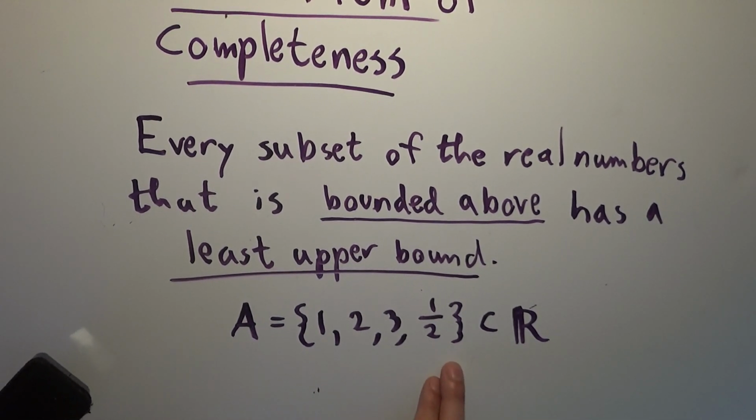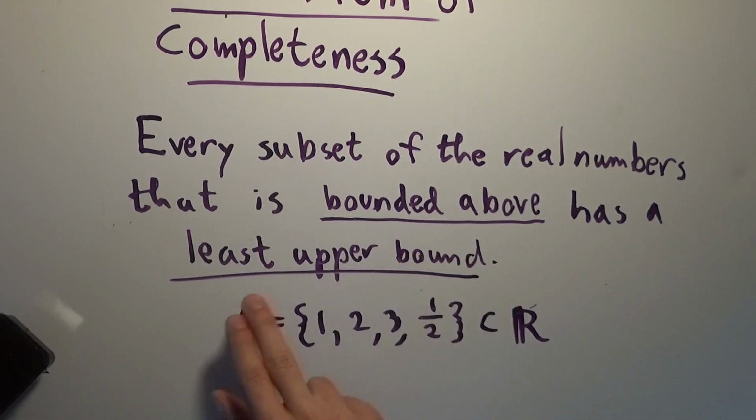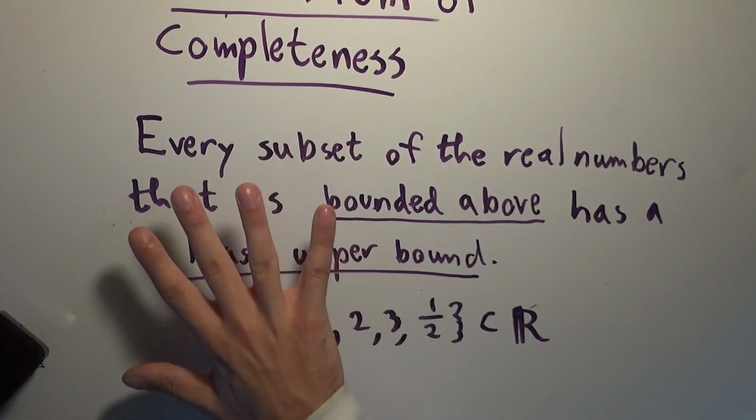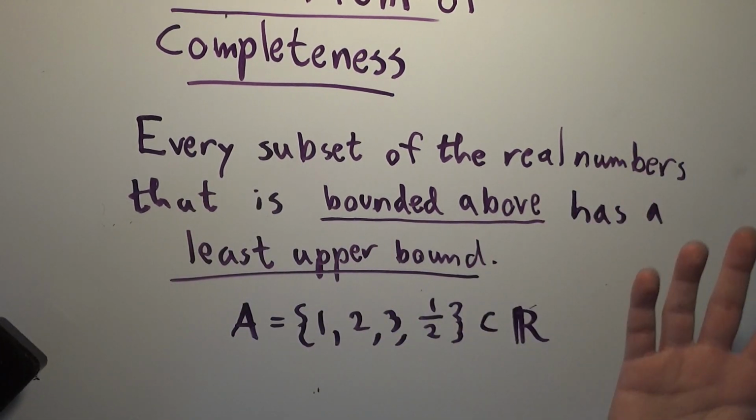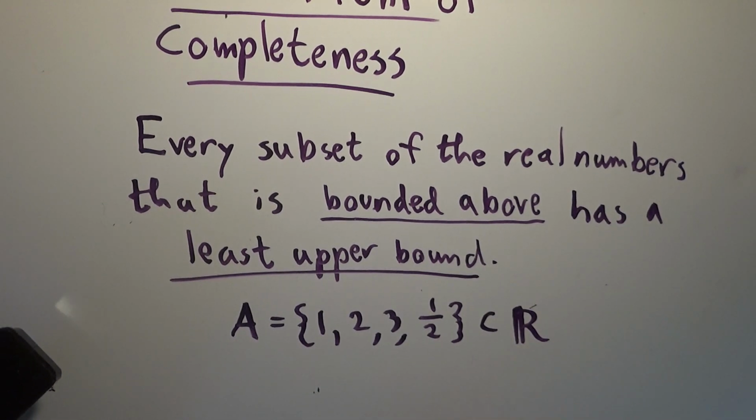Notice that this is also bounded below. I'm not stating bounded below and greatest lower bound because you can imagine the mirror image of this axiom and it would just as equally apply. And so you want to assume as little as possible and prove everything else. But notice this is also bounded below, right? There are infinitely many numbers that are less than every element of this set. But the smallest number that is less than or equal to everything in the set is 1/2.